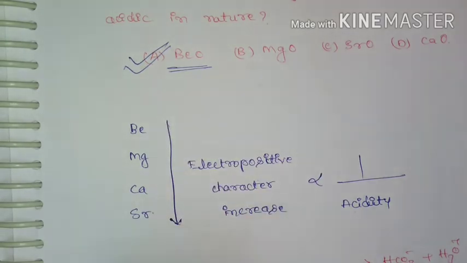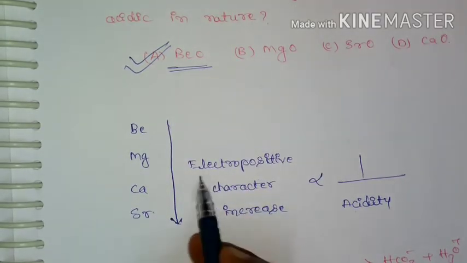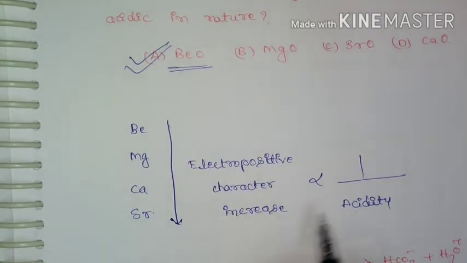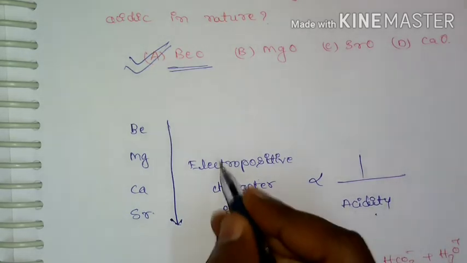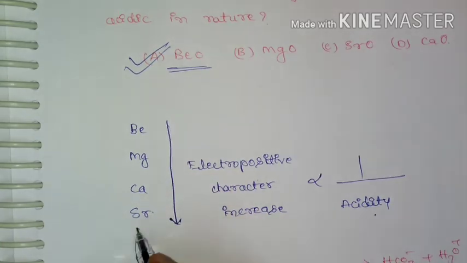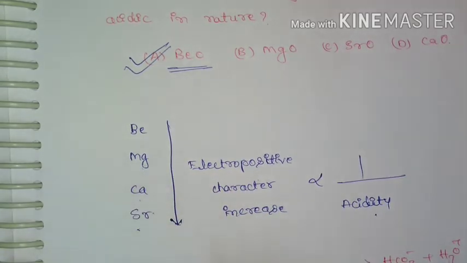Because as you go down the series, electropositive character increases, which is inversely proportional to the acidity. So for strontium oxide, calcium oxide, magnesium oxide, the electropositive character increases, and at the same time their acidic character decreases. Hence beryllium oxide is the correct option.